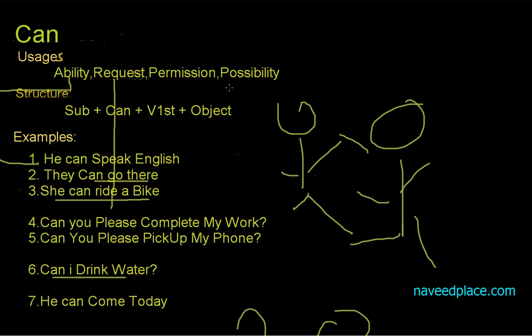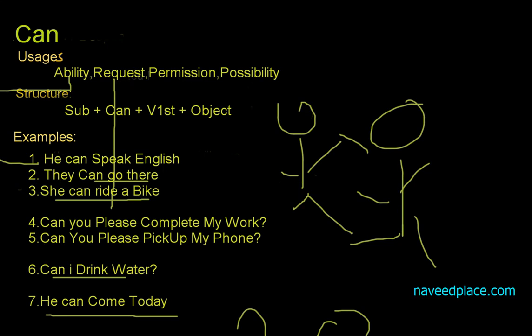Then we have the possibility. When we are not sure, we say yes or no. So in order to show the possibility, we use can. The example is he can come today. He can come today. So definitely it is showing the possibility. So why do we use can? We use can to show ability, request, permission and possibility.